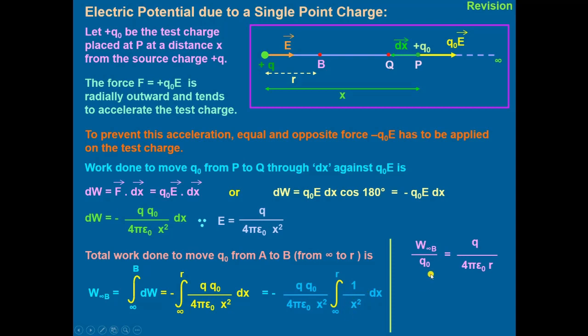Then W infinity to B divided by q naught will be equal to Q upon 4 pi epsilon naught r. This value will be equal to the potential. V is equal to Q upon 4 pi epsilon naught r.